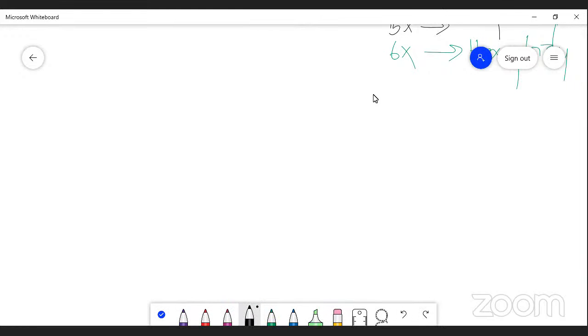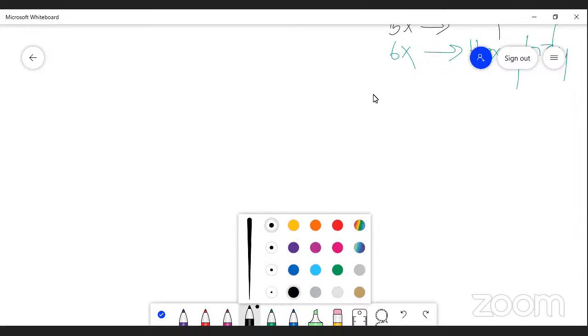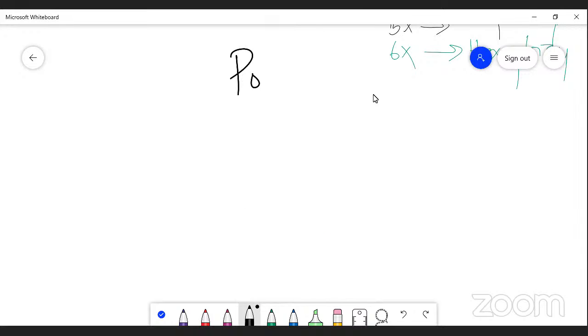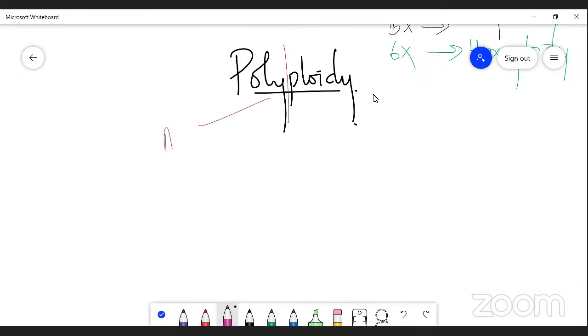My dear students, it is a very interesting topic, that is polyploidy, right? Polyploidy. Here, in polyploidy, poly means many. Poly means many. Ploidy means alteration. Here, ploidy means alteration.